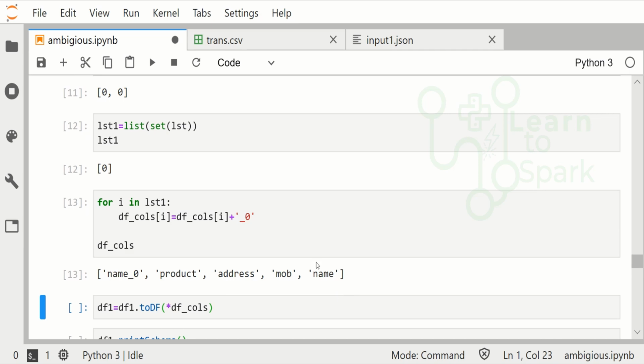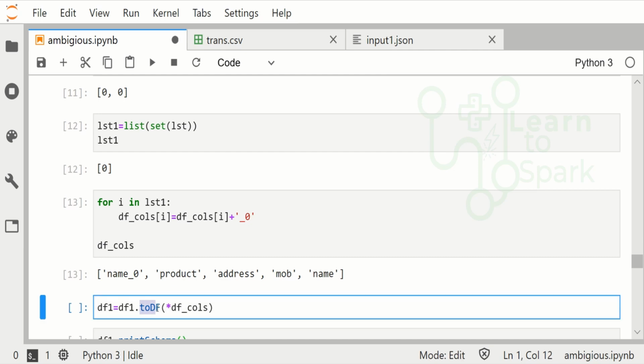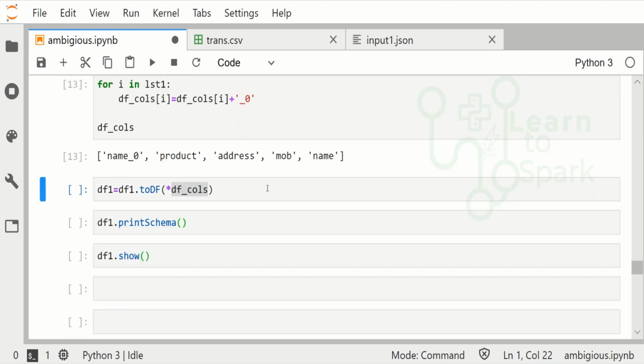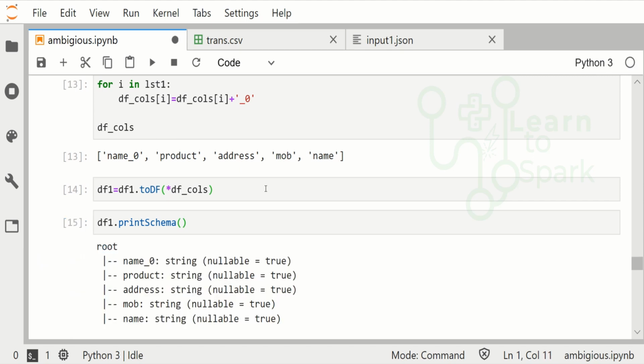So this schema we are going to use instead of that schema, and we are going to change the schema using the toDF method. Here df1 is a data frame, and we are going to change the schema into the new schema that we have created without any ambiguity. Let me run this, and I will print the schema. Here you can find our name column has been changed to name_0, and the other column is still retained with the same name.